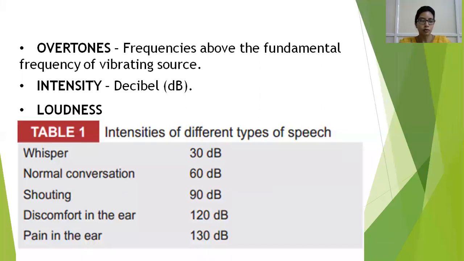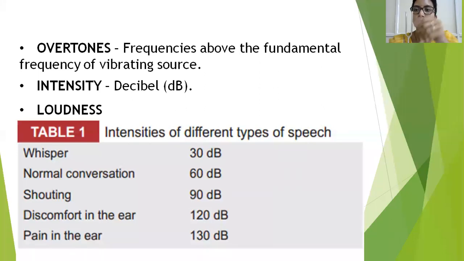Next is the overtones. So I have here with me a tuning fork. This is a 512 Hz tuning fork. I hope you can see me. So when I charge this tuning fork, it produces sound waves of frequency 512 Hz.